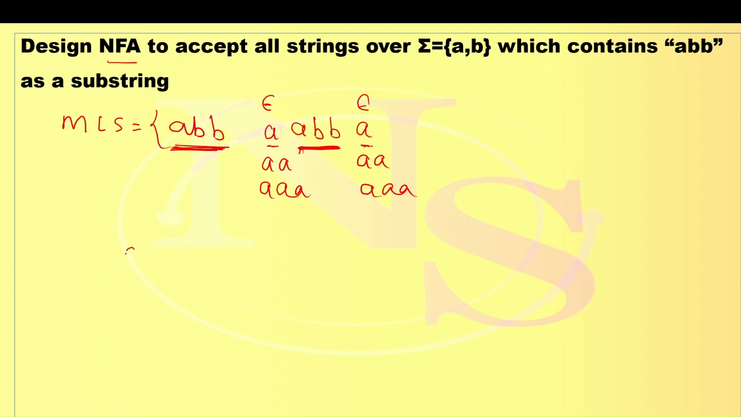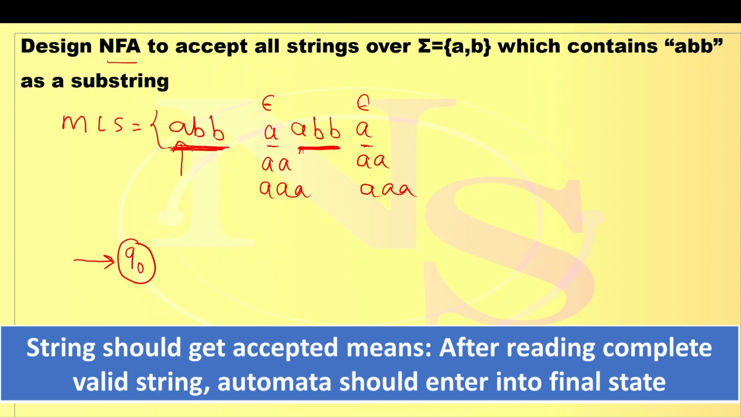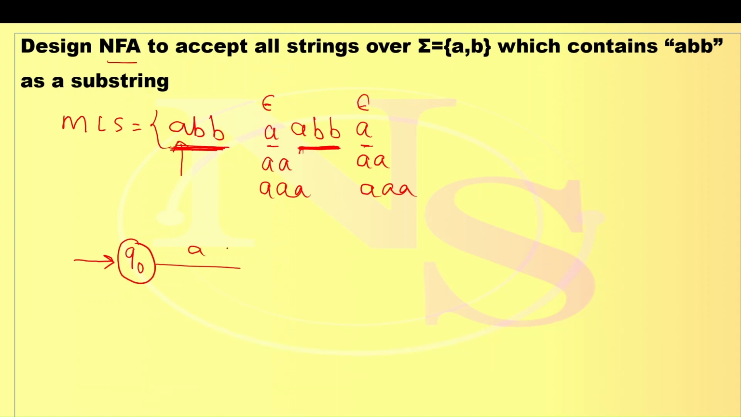Once we understand the condition, try to write down the automata. Q0 is our starting state. First string is ABB. ABB should get accepted. One state, one symbol at a time. Q0 reading the first symbol A. It's going to the next state, Q1. Single A should not get accepted, hence Q1 is a non-final.